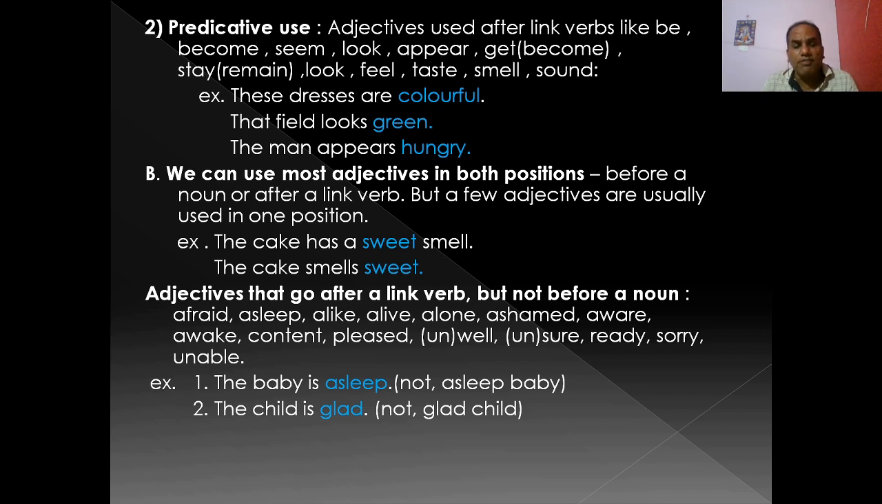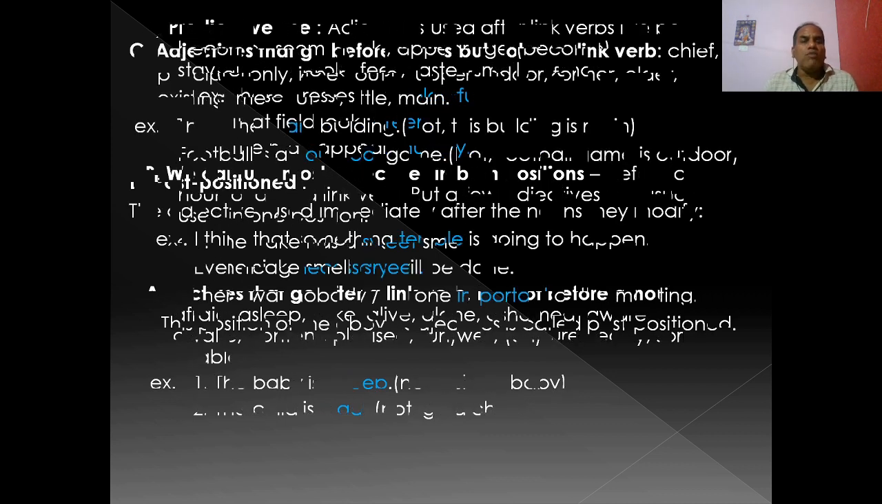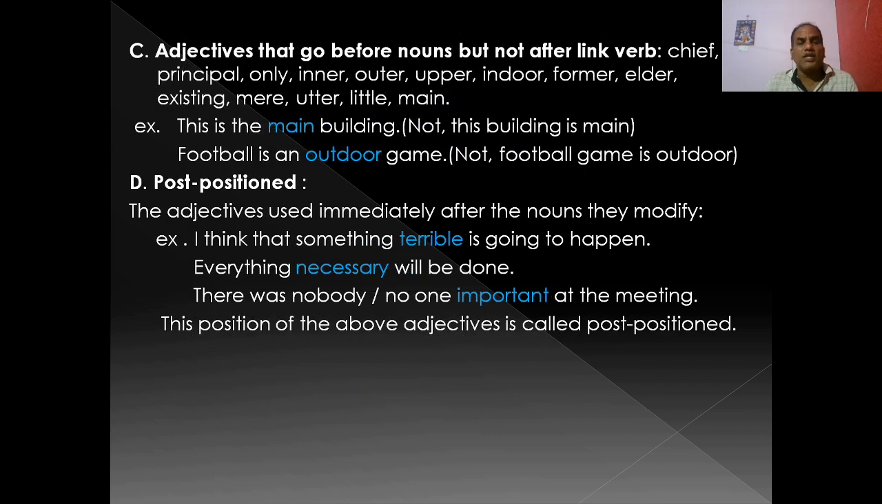The baby is asleep. Here asleep is used after the be verb. And in the second sentence, the child is glad. Glad, the adjective, is used after the be verb. So you see, some adjectives go before nouns but not after link verbs, like chief. We can say chief minister. This is the main building, but we can't say the building is main